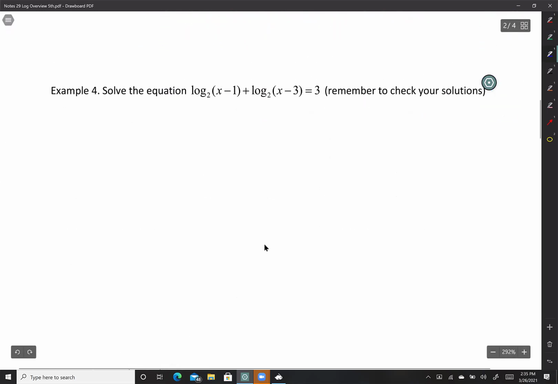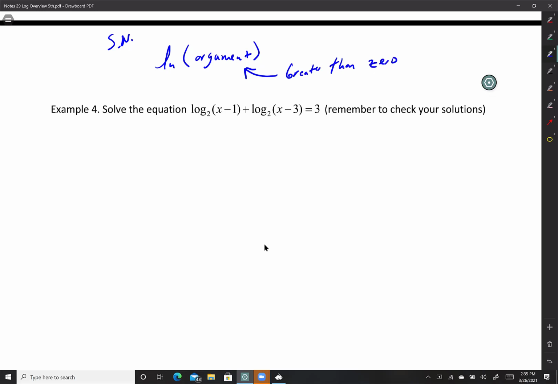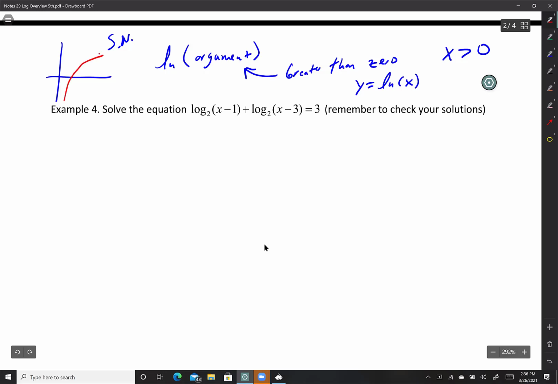Oh, I guess some really quick, I'll get some more side notes. Whenever you hear me say the word argument, it means what's inside the parentheses. Your logs always have an argument. The argument must be greater than 0, must be a positive number. So when you were in Algebra 1 and Algebra 2, and your algebra teacher asked what is the domain of y equals ln x, the domain is x greater than 0. If you don't remember, that graph looks like this, where that coordinate is 1, 0.